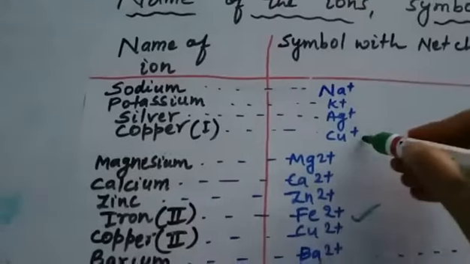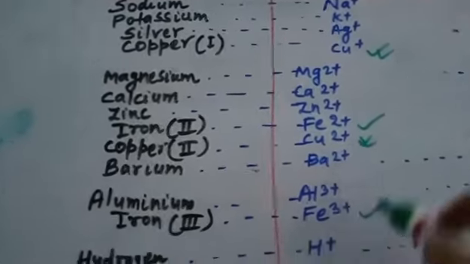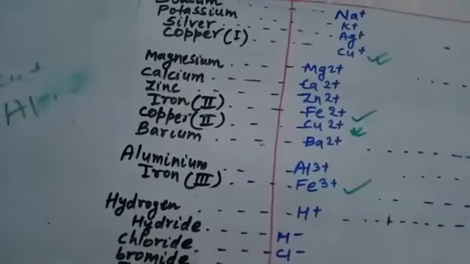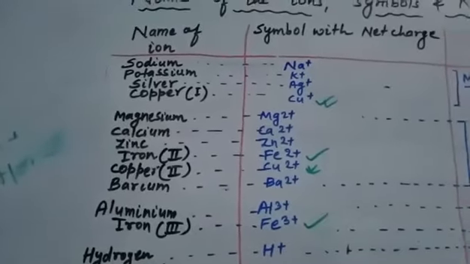Similarly Cu+ and Cu2+. Here we have seen that these 2 metals, aluminium and iron, acquire 3 positive charge, but still they are monoatomic ions and they are metallic.